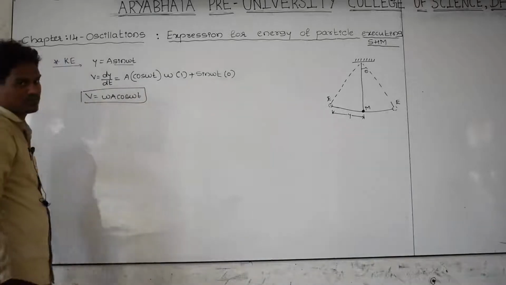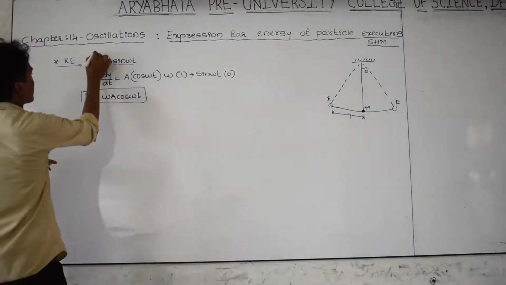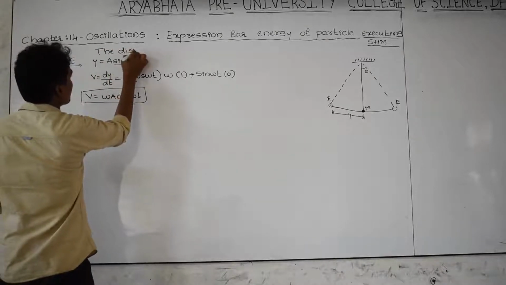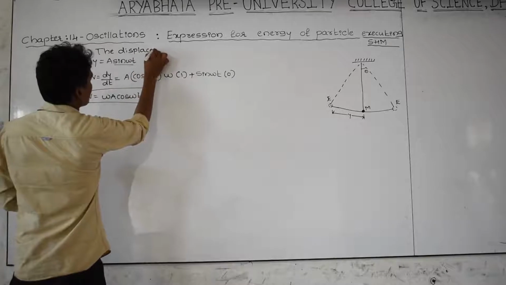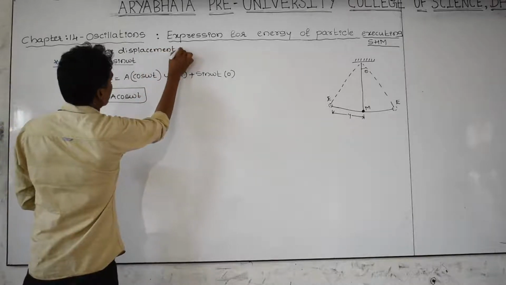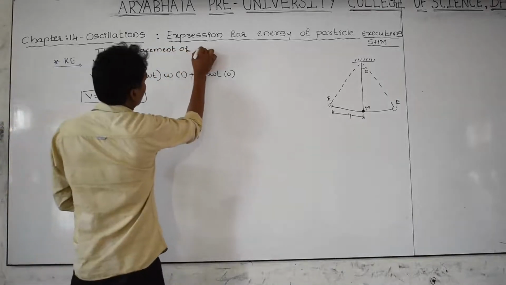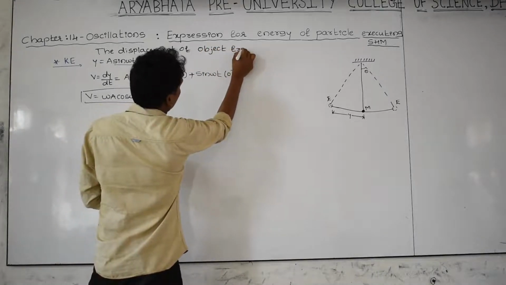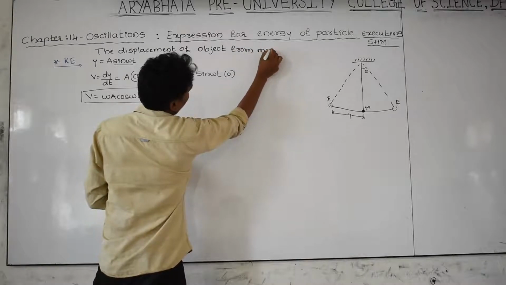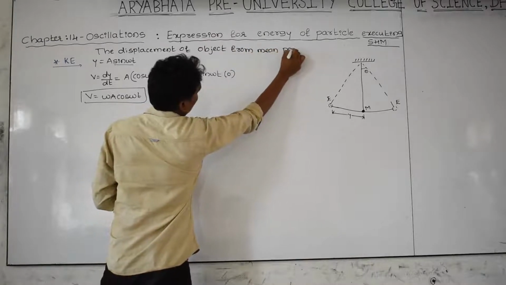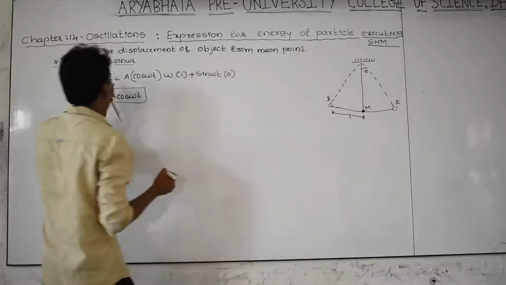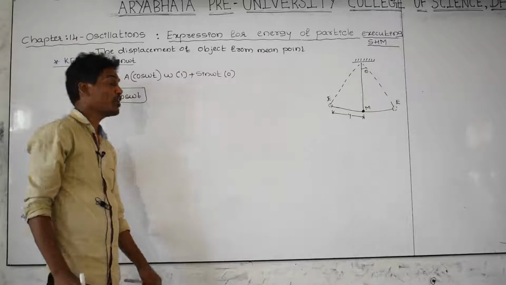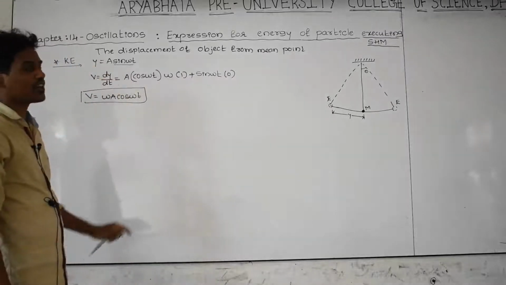What have I taken? The displacement of the object from the mean point. I have taken the expression as y equal to a sin omega t. Or the displacement of the object from the extreme point would be y is equal to a cos omega t, but I have taken the sin function.